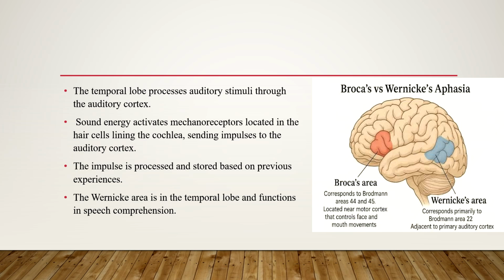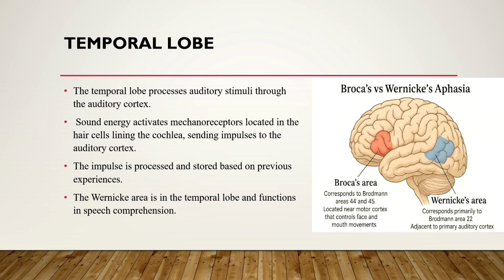The frontal lobe has the Broca's area and the motor cortex. The parietal lobe has the somatosensory cortex, which is responsible for the perception of sensation and proprioception. Then comes the occipital lobe. Inside the occipital lobe, there is the visual cortex, where we receive visual experiences or stimuli. In the visual cortex, the information is processed and we see things.